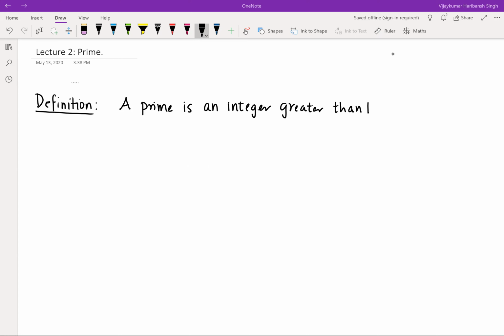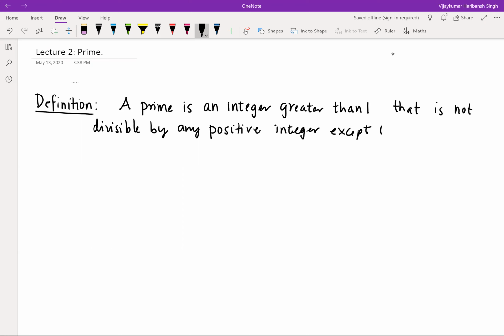A prime number is an integer which is greater than 1 that is not divisible by any positive integer except 1 and itself.